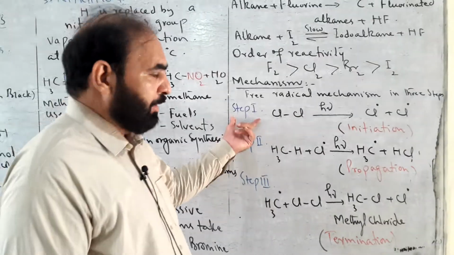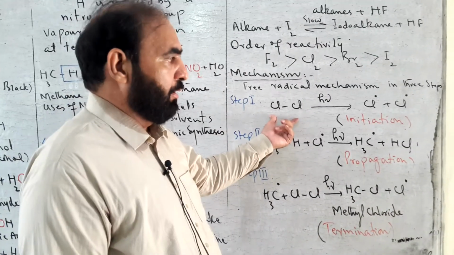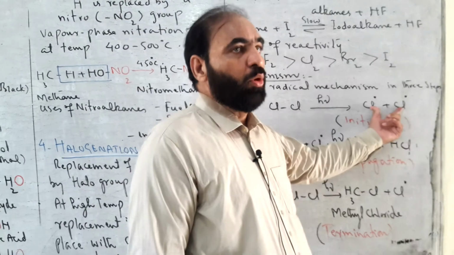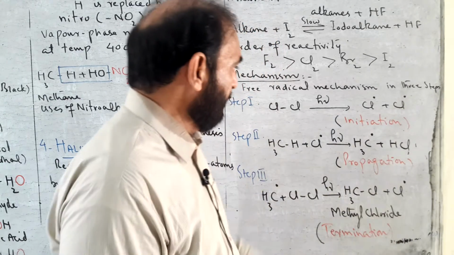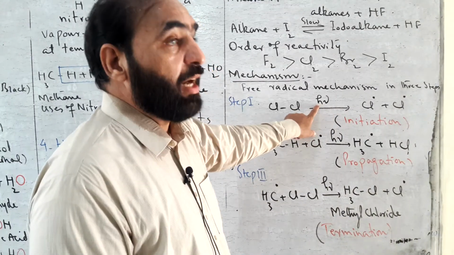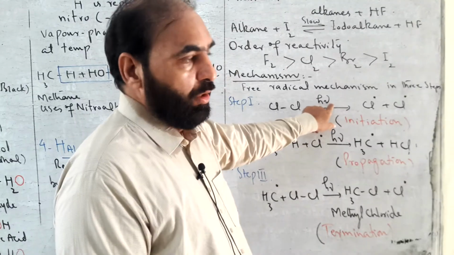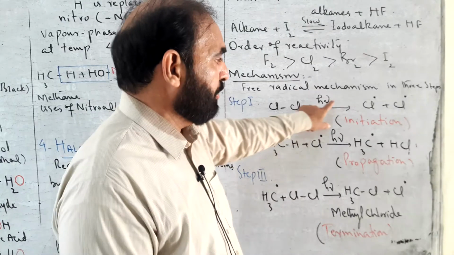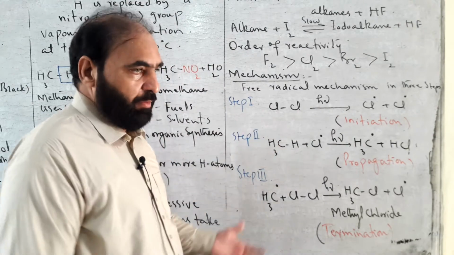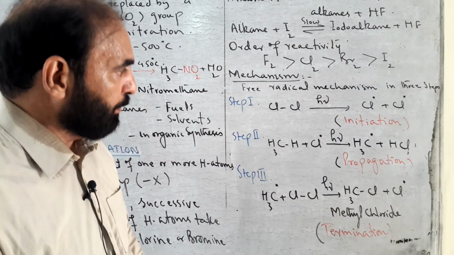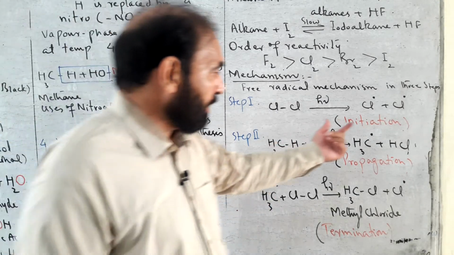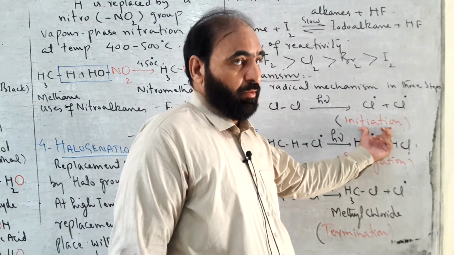In first step, a chlorine molecule is broken into 2 chlorine free radicals in the presence of ultraviolet light, h nu. Ultraviolet light is represented by h nu. This step in which chlorine molecule is broken into chlorine free radicals is called initiation.